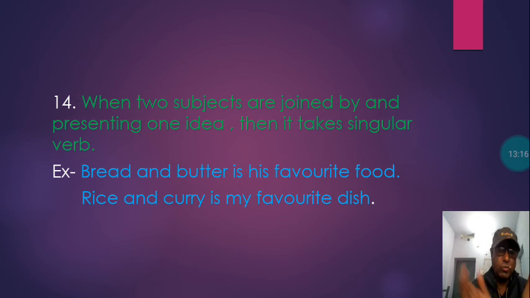Bread and butter is one unit as a meal. So bread and butter is his favorite food. Rice and curry is my favorite dish, not "are," because rice and curry combined indicate one unit, one idea about food, about a meal.